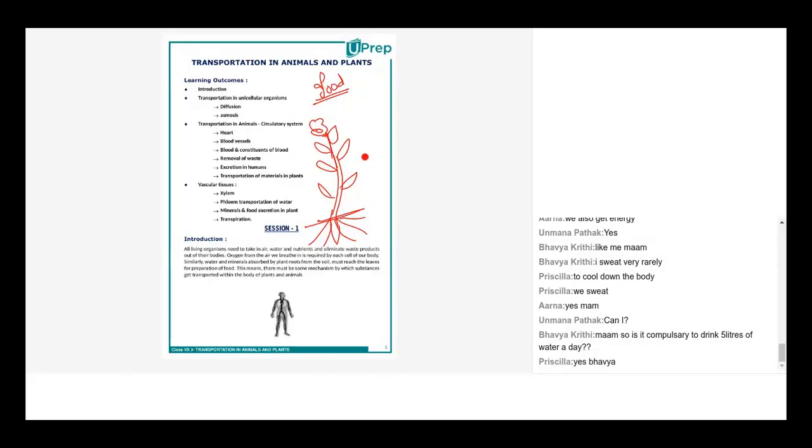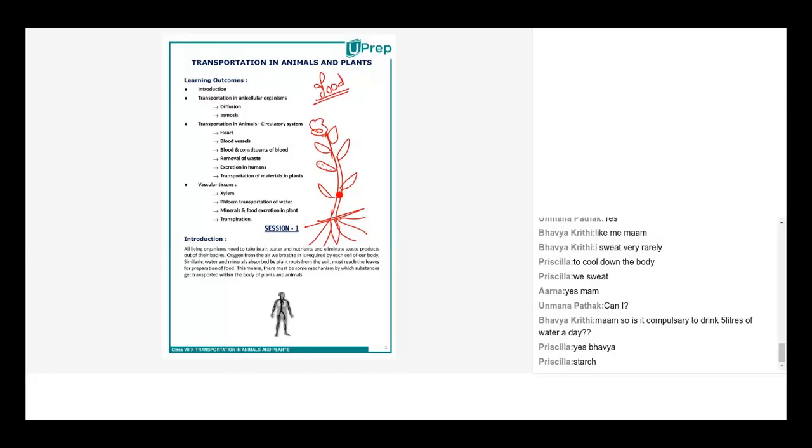So basically, the plant takes so much pain doing photosynthesis and prepares its food. That food also needs to be distributed throughout the plant. Correct? So they also have a very systematic thing, which is not visible to us.